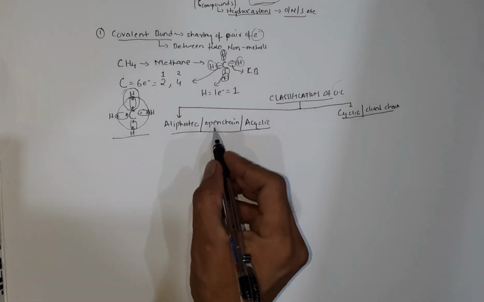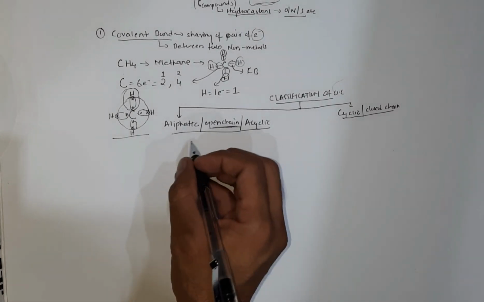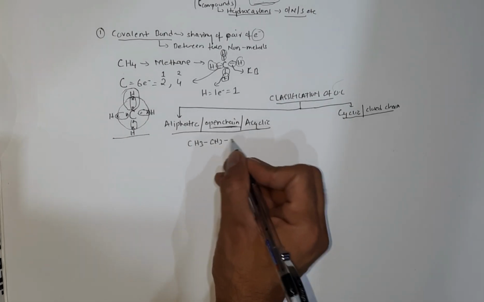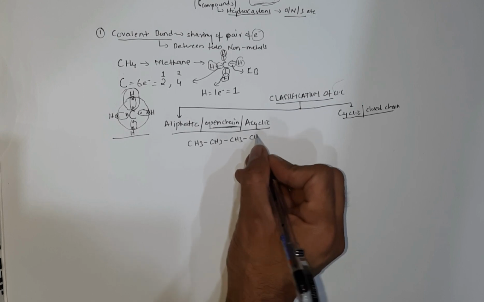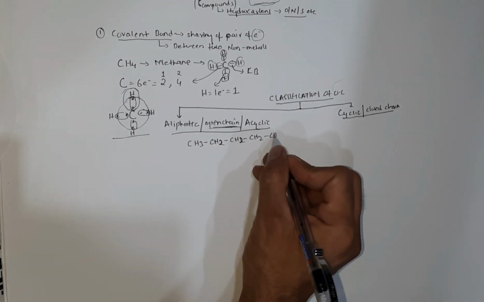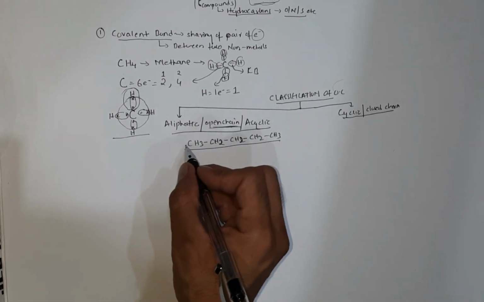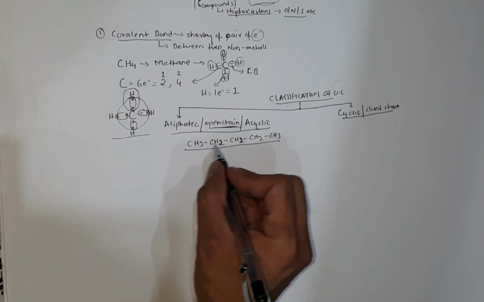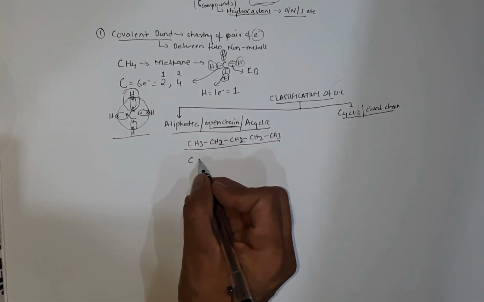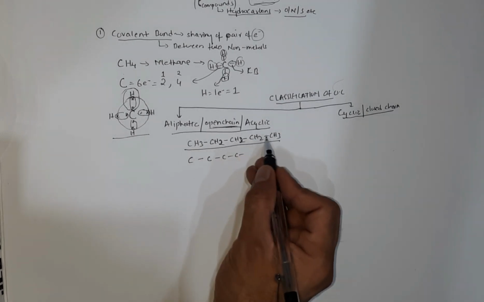Now aliphatic means an open chain compound where the two terminals of the carbon atoms are not attached. For example, a simple example: CH3, CH2, CH2, CH2, CH3. See this compound properly. Here we have a chain of carbon atoms because carbon possesses the property of catenation, where each carbon is attached to another carbon by a single bond: 1, 2, 3, 4, 5.